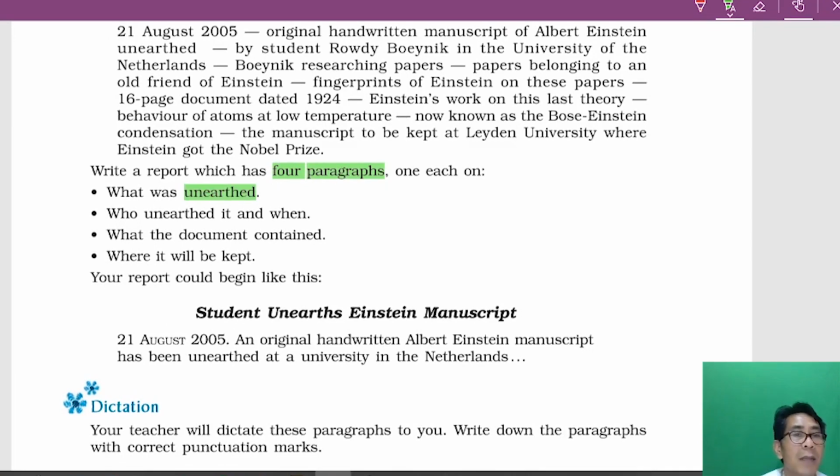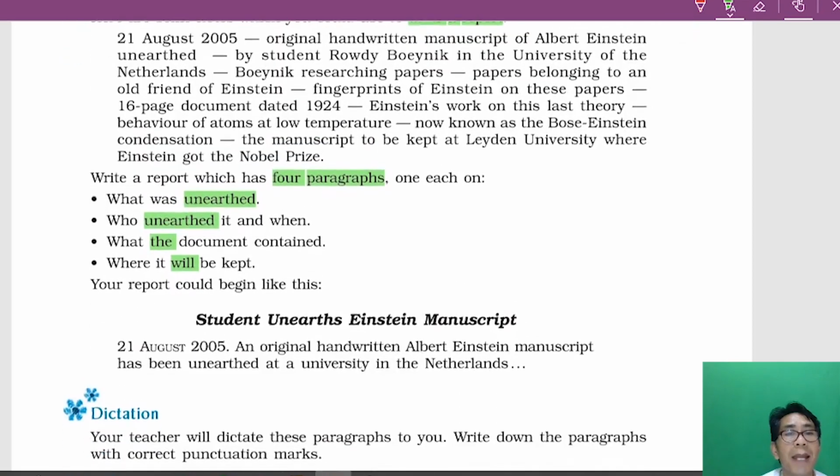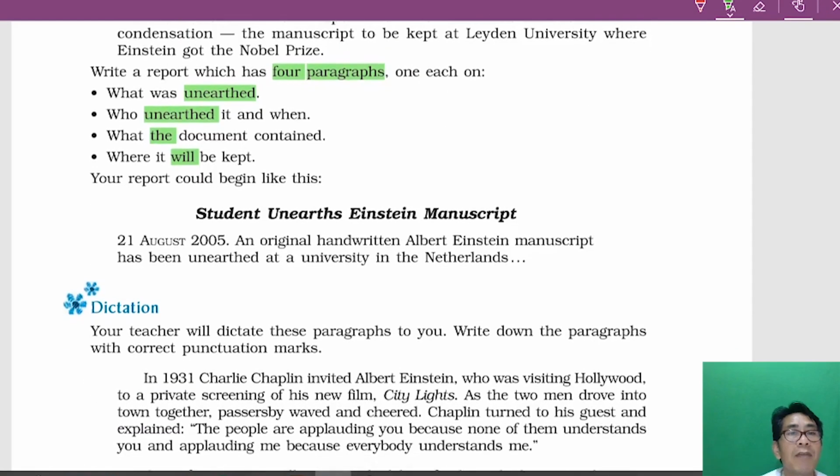For example, one paragraph should be about what was unearthed. Another should be about who unearthed it. The third is what the document contained, and the fourth is where it will be kept. So remember, this is a paragraph. You have to write 4 paragraphs, one for each. Now the sample is given here. Your report could begin like this. The title: Students Unearth Einstein Manuscript.